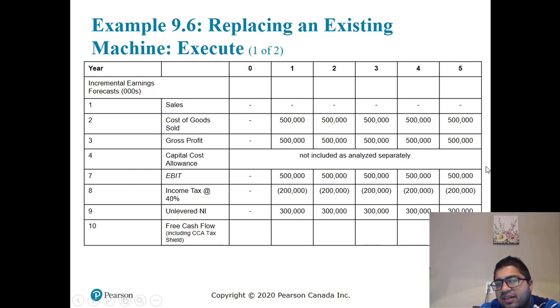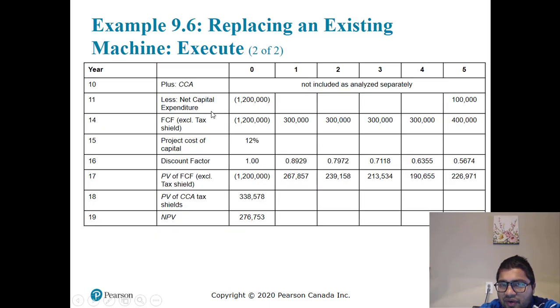So EBIT is 500,000. We don't include CCA because we calculate it separately. You calculate tax on that: 200,000. Unlevered profit 300,000. There is no other cash flow.